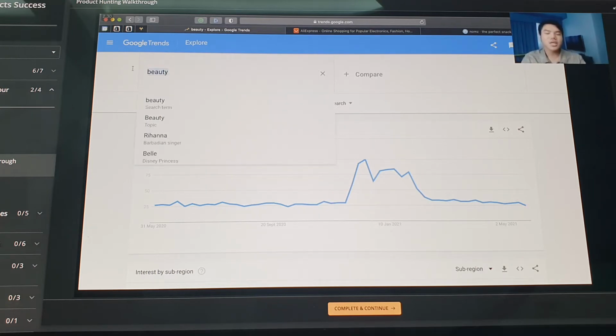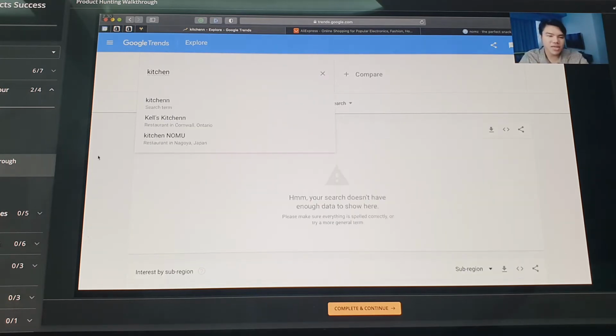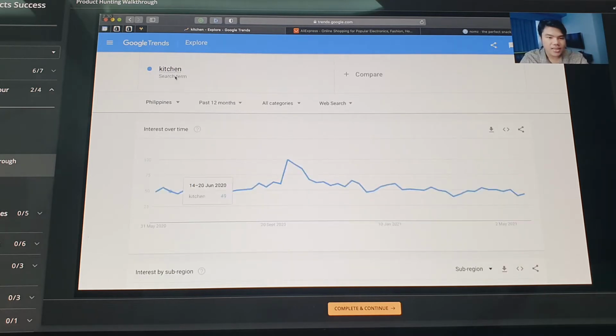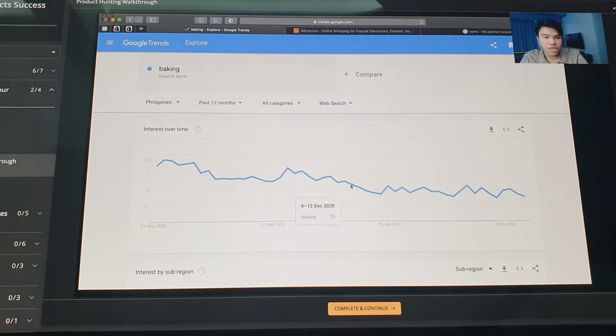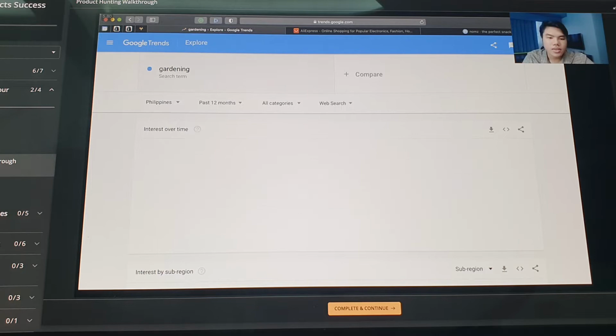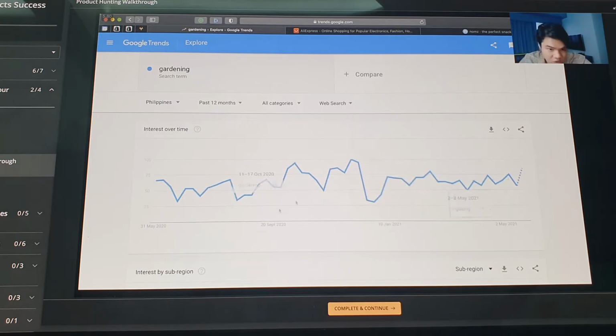Now, this is another market that's fairly evergreen. It's not super evergreen, but it's fairly evergreen: the kitchen market. The kitchen industry is also very stable. If you notice, it's not bumpy up and down. Baking is considered an everyday market and is part of the kitchen niche. So these are the most popular everyday markets, including the kitchen market. This is the niche.